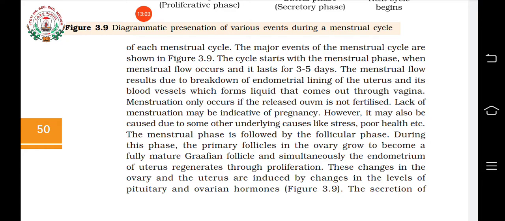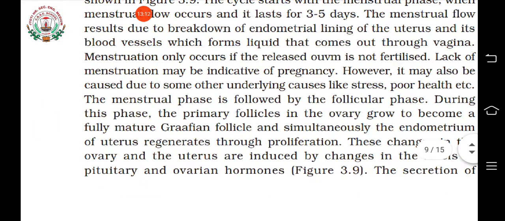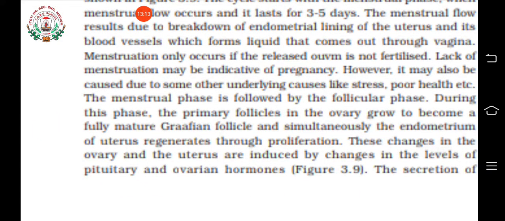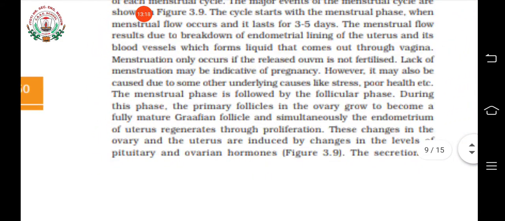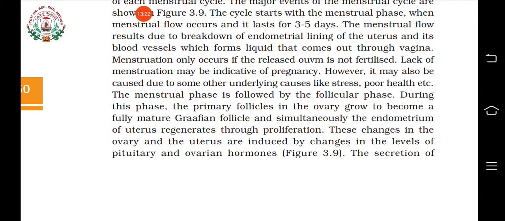So menstruation is the first phase of the menstrual cycle, and this is followed by the follicular phase. In the follicular phase, the endometrium slowly starts increasing its thickness.